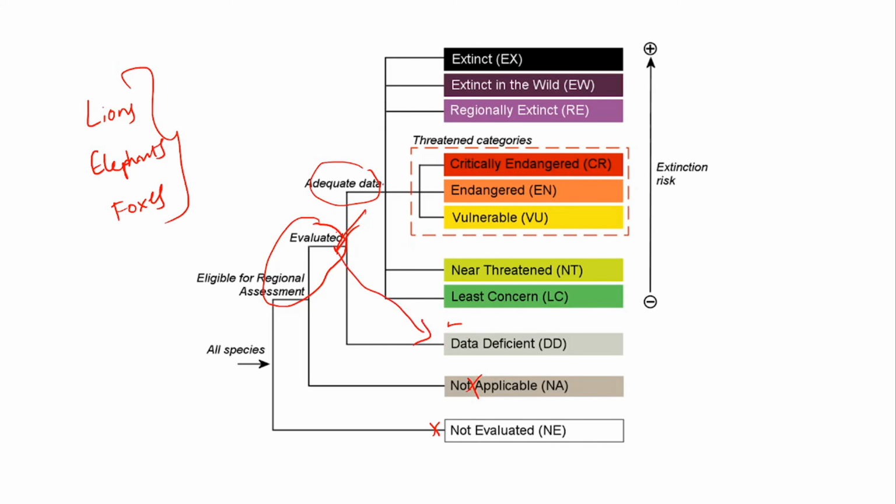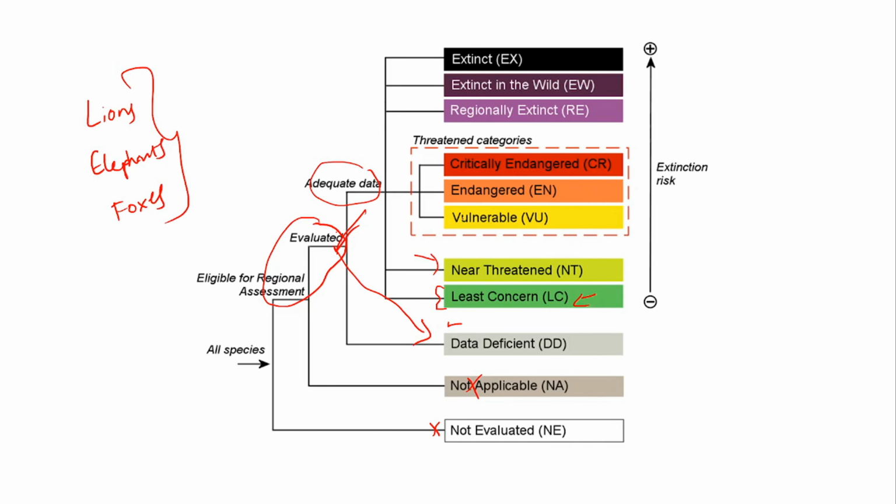Of all the animals with adequate data, if an animal is in enough quantity and distributed well enough, it is least concern. Take our street dogs. Dogs are everywhere, squirrels are everywhere. You don't have to worry about street dogs or street cats. The number is good and they're everywhere, so you can say they are of least concern. Then if something is worrying, like the sparrows we used to see in our childhood, which we are not seeing much now, you can call it near threatened. It is still visible, but there is some decline in its population.